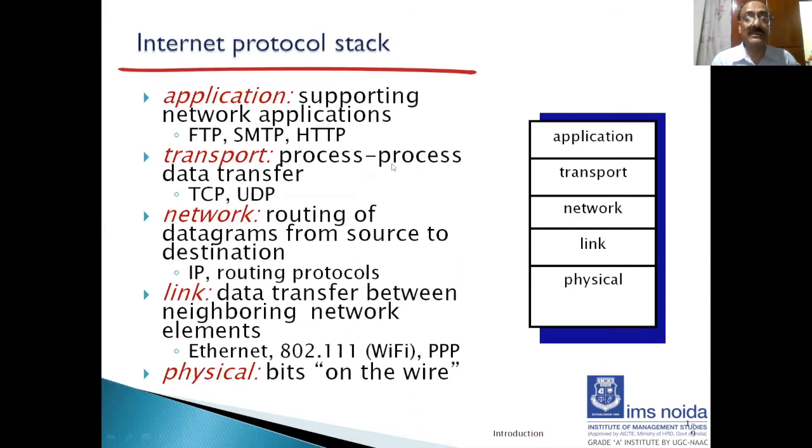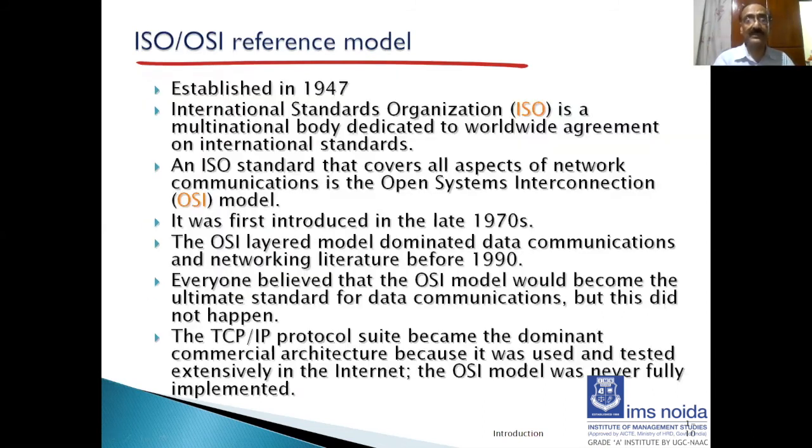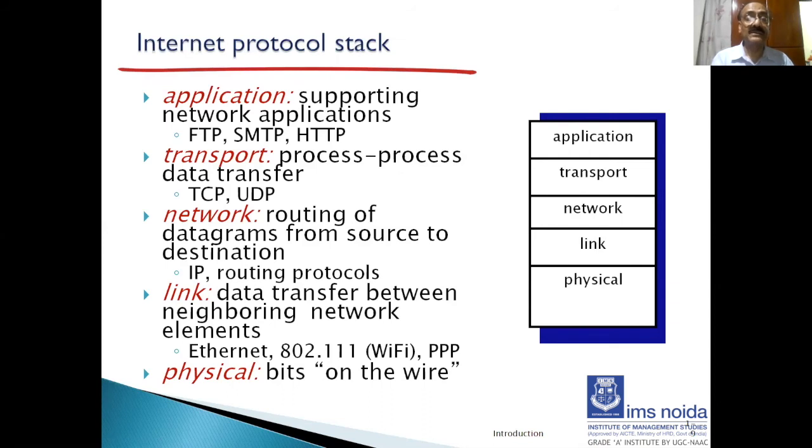So let us look at the internet protocol stack. It has 5 layers today: application layer, transport layer, network layer, link layer, and physical layer. We will be talking about all these layers in very strong detail. The application layer is the one which contains all your applications such as FTP, file transfer protocol, SMTP, simple mail transfer protocol, and HTTP, hypertext transfer protocol, for the web.